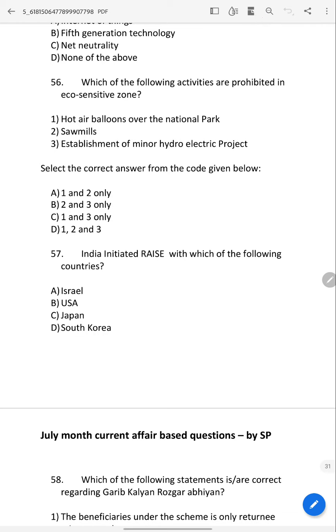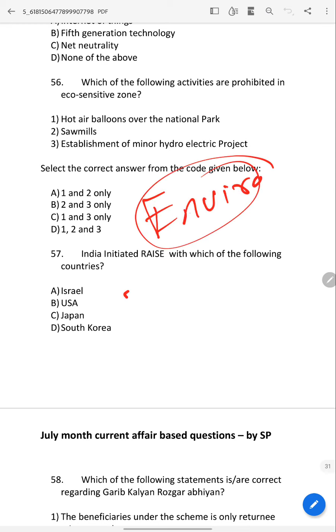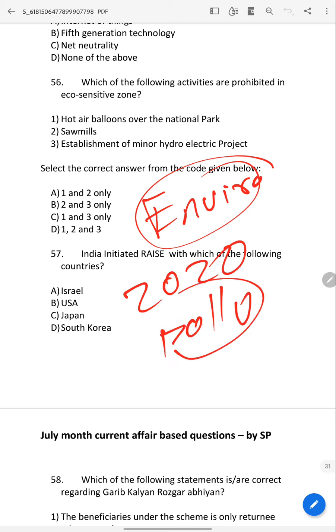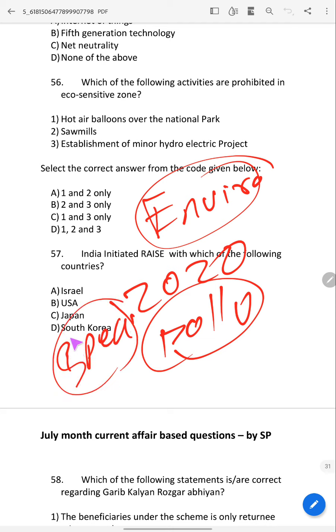So come to the next question. It is a very important question, because UPSC asks about environmental issues. If you see 2020 also, it asked about pollution, it asked about species, it asked about conservation. Like that, it has asked about many things.